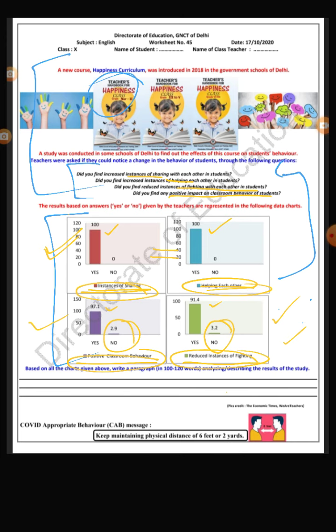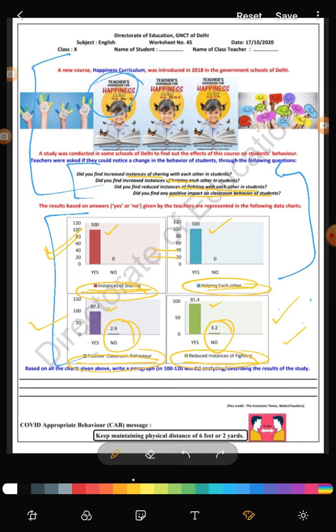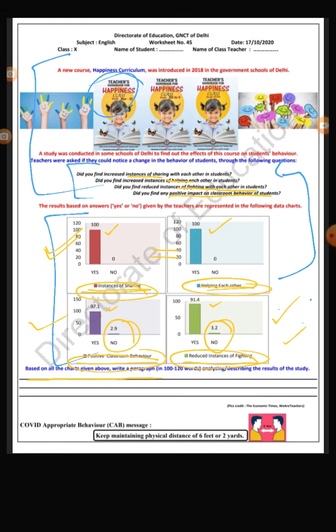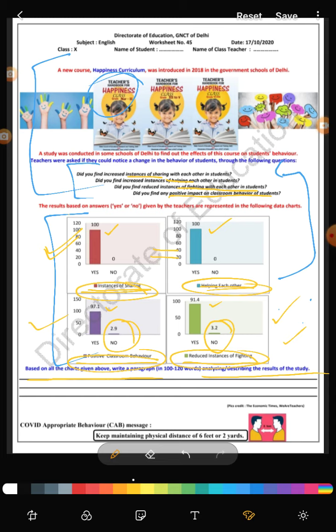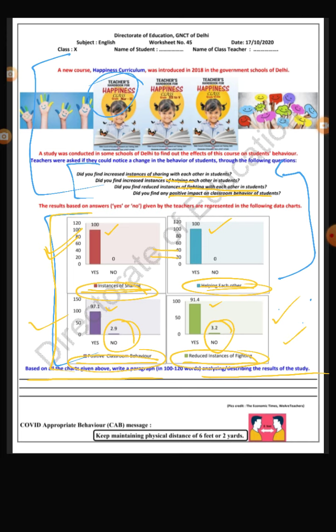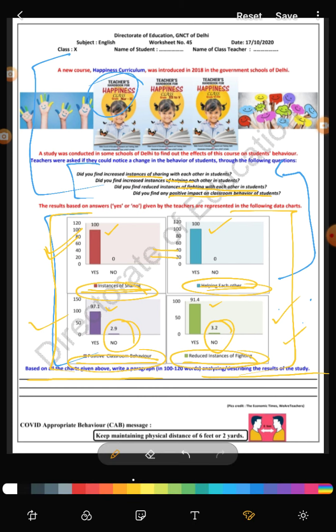So as you see, based on all the charts given below, write a paragraph analyzing and describing results of the study. So you only have to talk about what data is given to you here. You are not going to give your personal point of view in an analytic paragraph and use only one tense in an analytic paragraph. Analytic paragraph talks about facts.